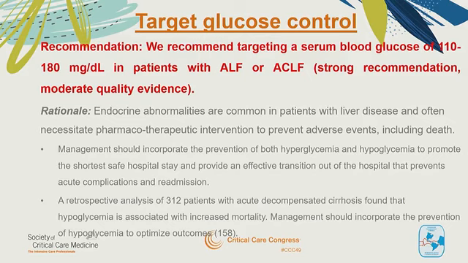The rationale is that endocrine abnormalities, we're aware, are common in patients with liver disease and often necessitate pharmacotherapeutic intervention to prevent adverse events because of adverse changes to glucose metabolism. Management should incorporate the prevention of both hyper- and hypoglycemia to promote the shortest safe hospital stay and provide an effective transition out of hospital that prevents acute complications. And this is based on a retrospective study.